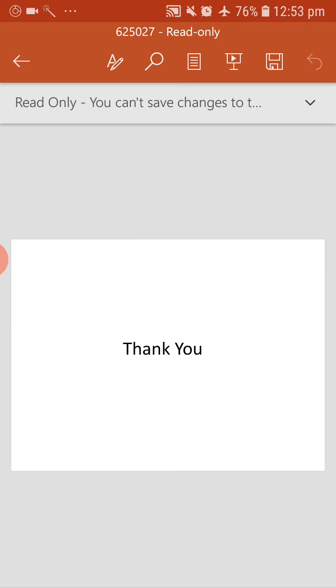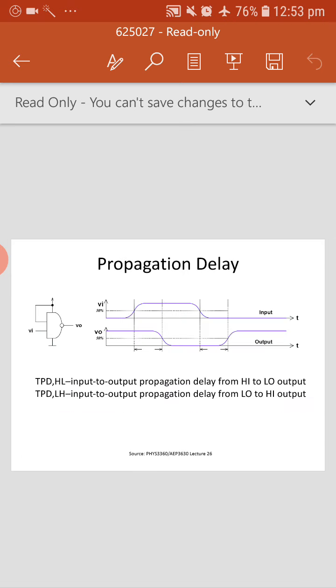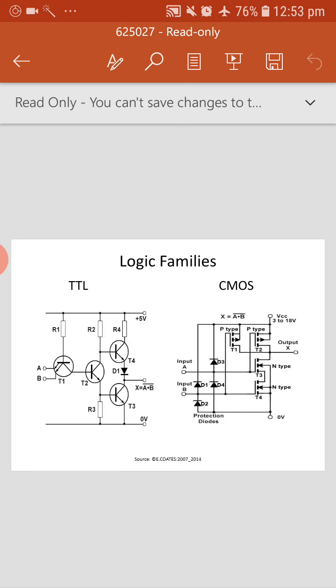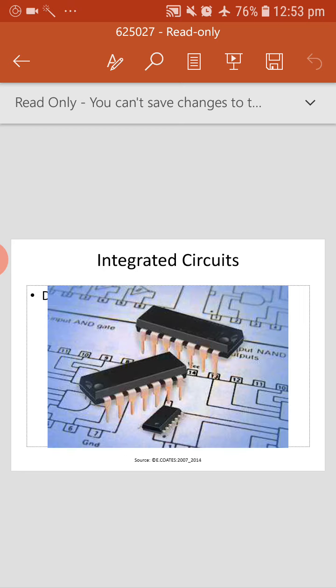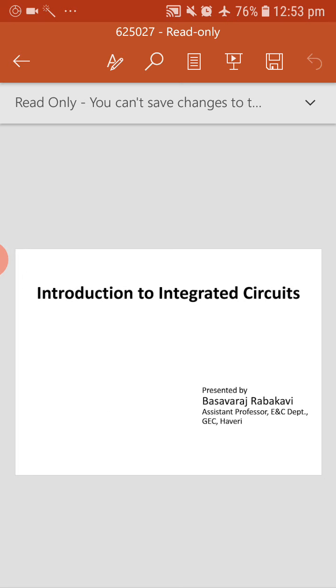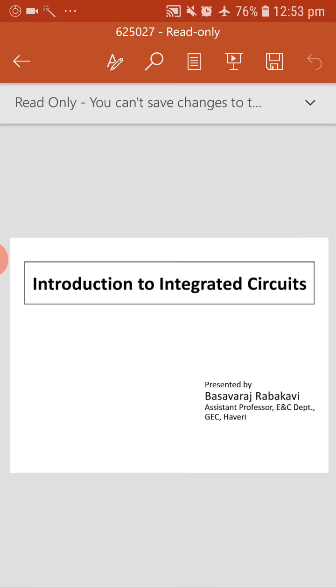This is the information about ICs which is much required to work with ICs in digital circuits. So this is with respect to ICs. In the next class we'll go for the decoders.